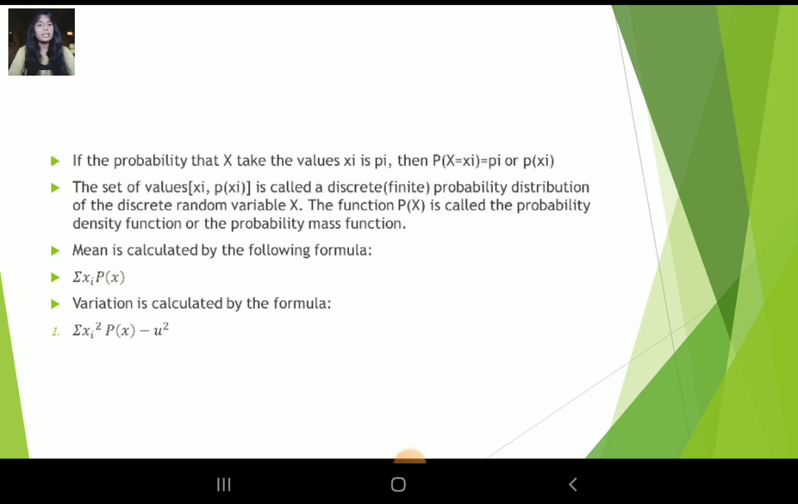Mean is calculated by the following formula: summation of xi p of xi. Variance is calculated by the formula summation of xi square p of xi minus mu square.